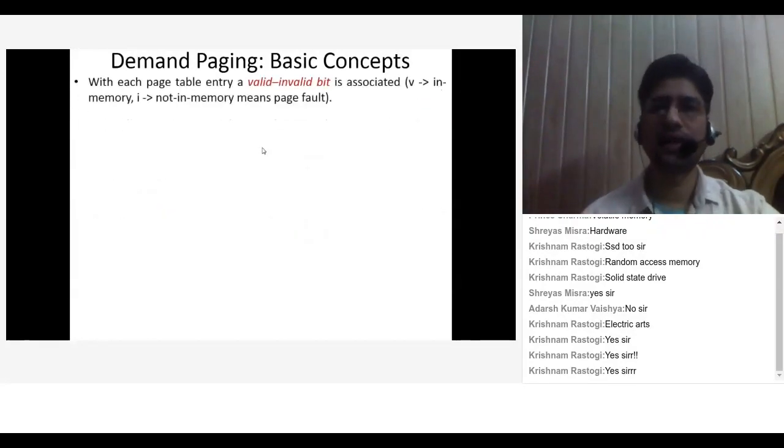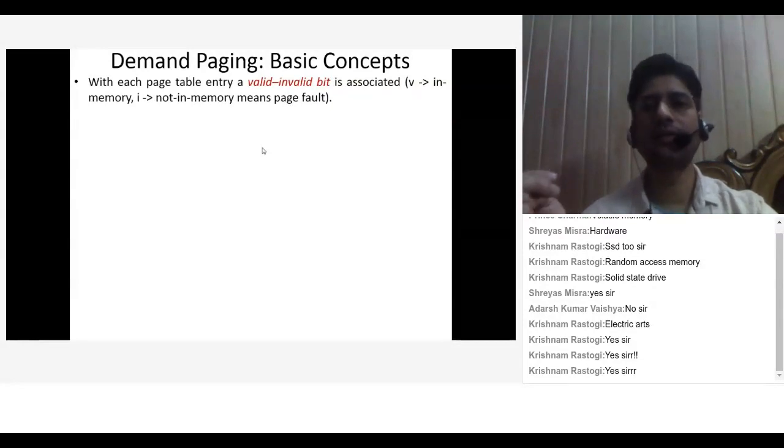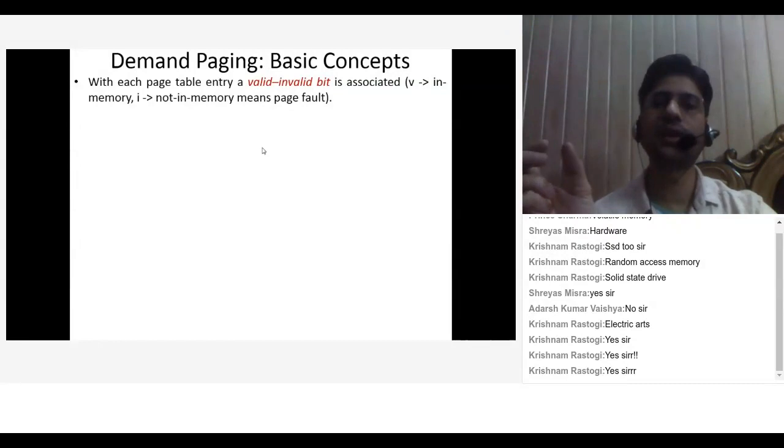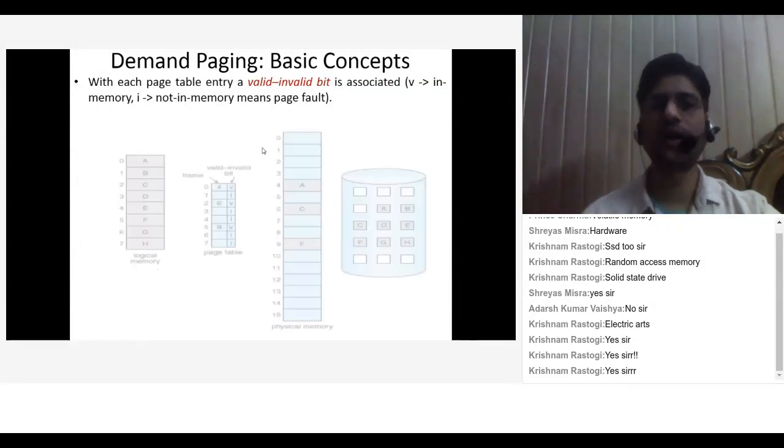So let's have a diagram of how, once you swap out program A, we can make some valid and invalid bits associated with those pages. So with each page table entry, a valid and invalid bit is associated. V stands for in memory, which means it is the valid bit, and I is the invalid bit, which means that page is not in memory, meaning there is a page fault. What is the meaning of page fault? That page you are looking for is not in the main memory.